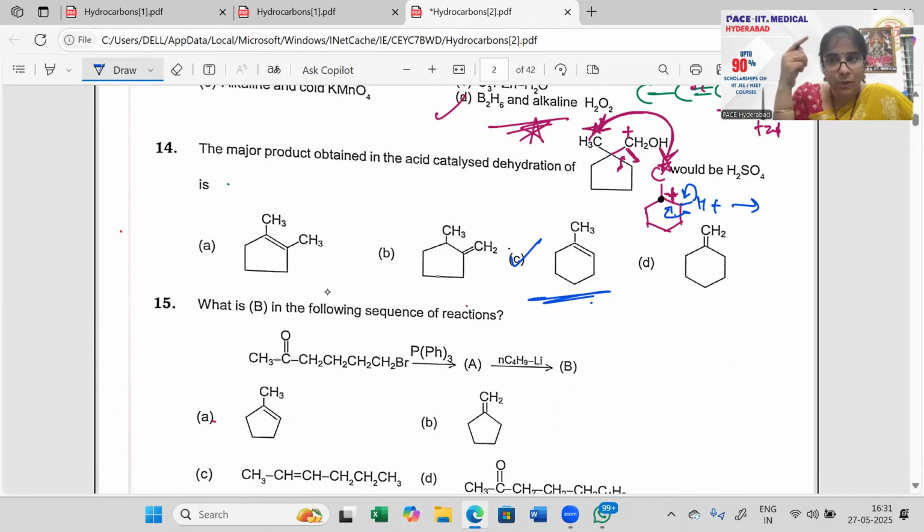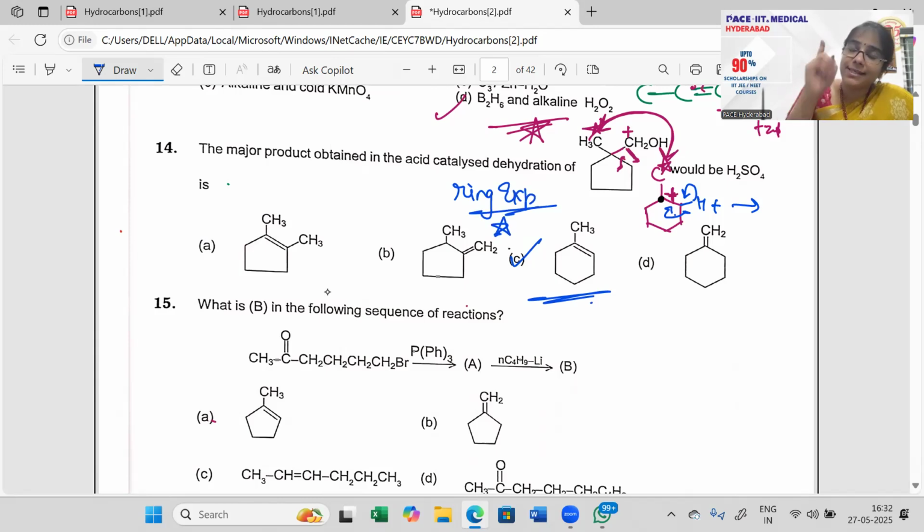5 membered ring, उसके ऊपर कार्बन पे चार्ज, 5 membered ring will turn to your 6 membered ring. All right, and charge comes on to that junction point there. So as the junction point has got a positive charge, either right side or left side, symmetric है तो कुछ भी चलेगा. This is what it is, right? So option C is what you're getting here. Ring expansion is this case, ring expansion.